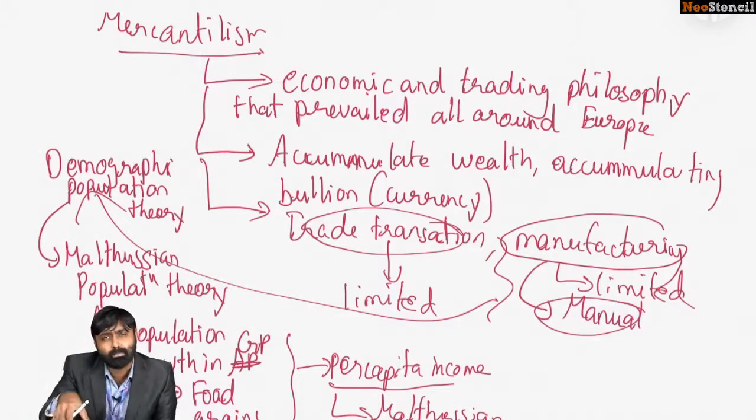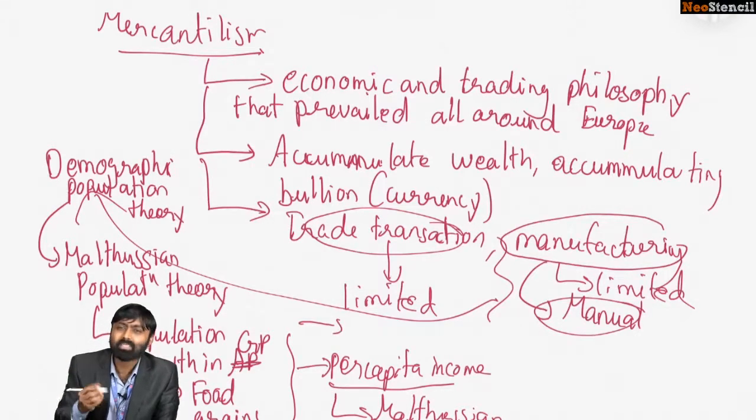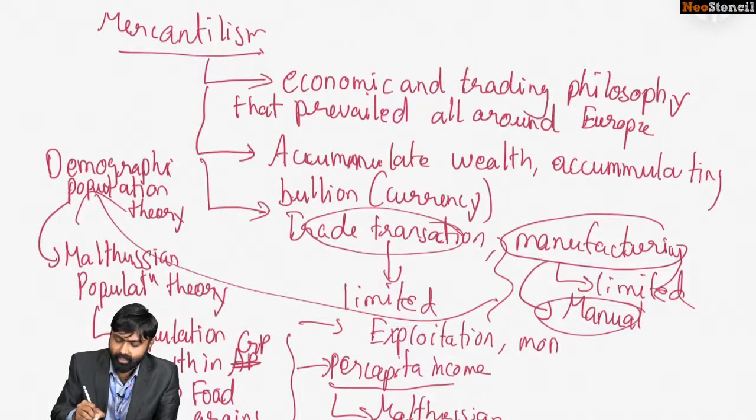Another prevalent philosophy backed this idea. Mercantilism also gained its recognition from Malthus's idea. Can you relate both? This is the idea that prevailed in Europe during this time. So what was the only way that a country could grow in such a scenario? The only way a country could grow was by exploiting a third country and monopolizing trade.